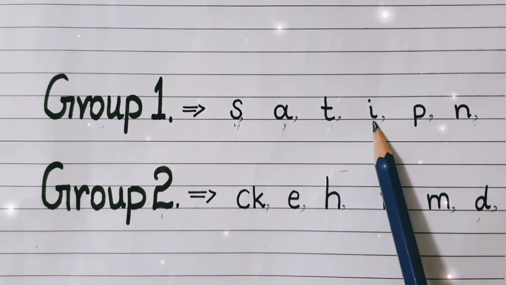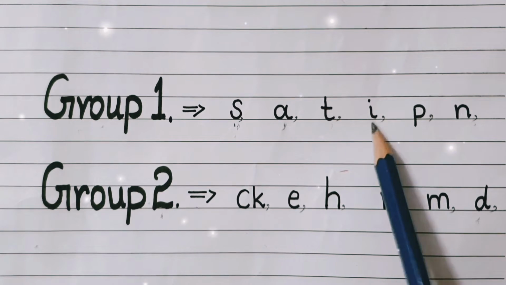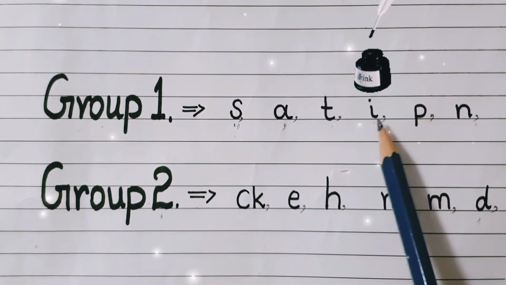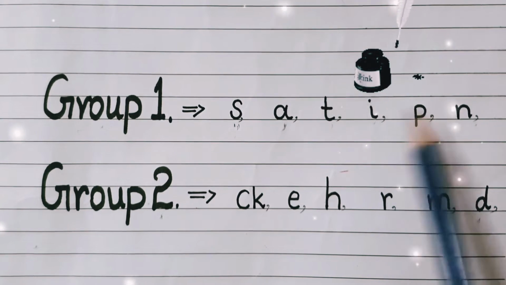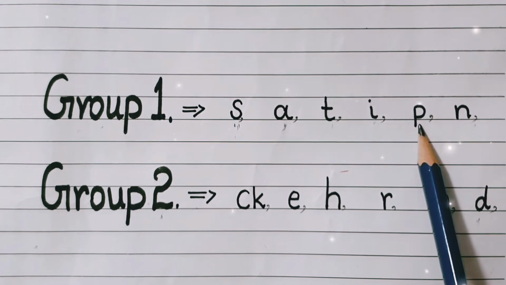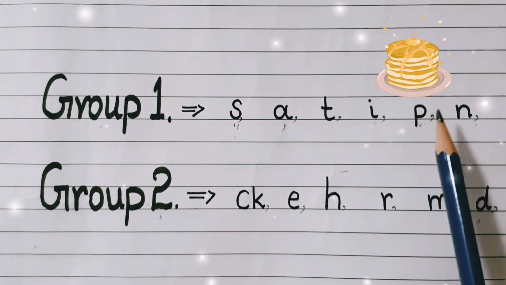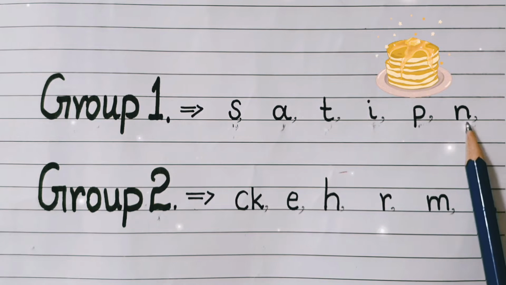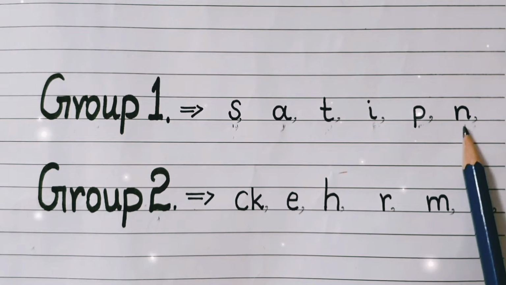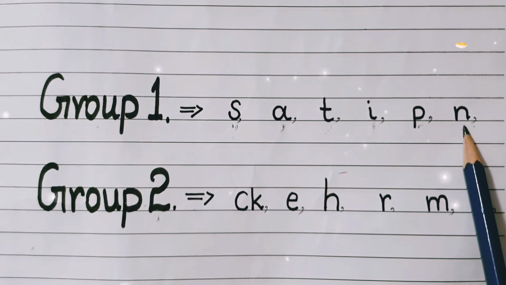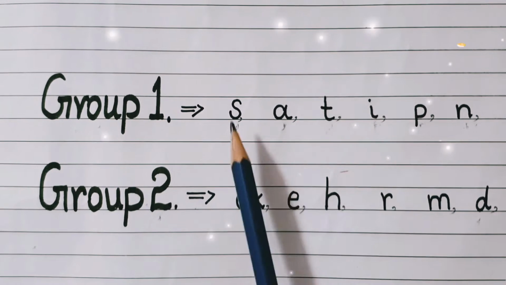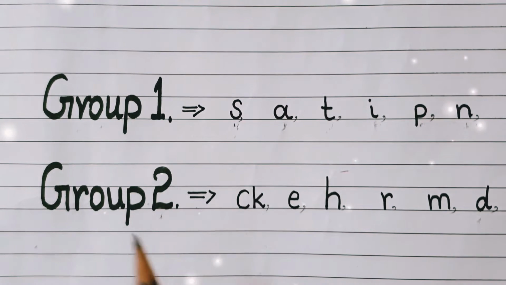This is the letter I, and its sound is I, ink. This is the letter P, and its sound is P, P, pancake. This is the letter N, and its sound is nest. So this is all group 1 letters. Let's start group 2 letters.